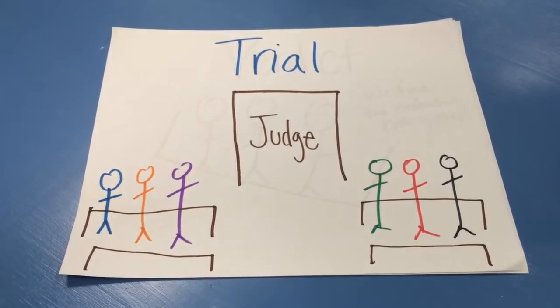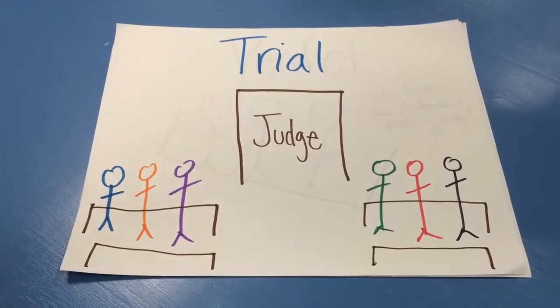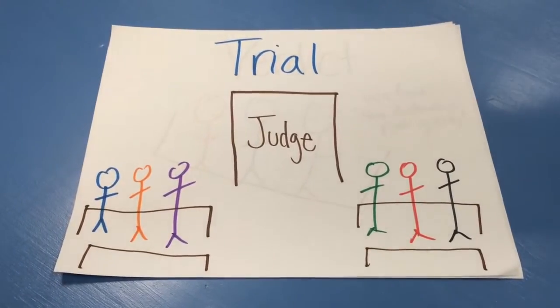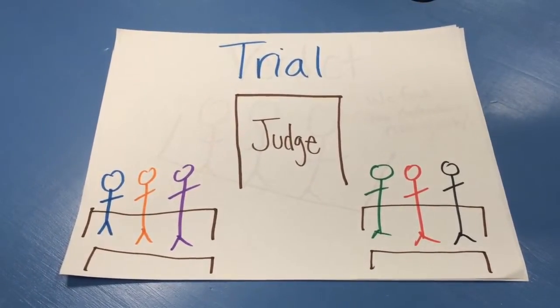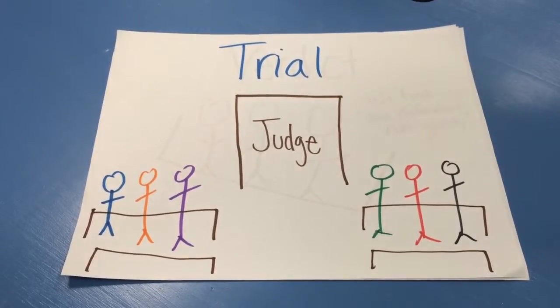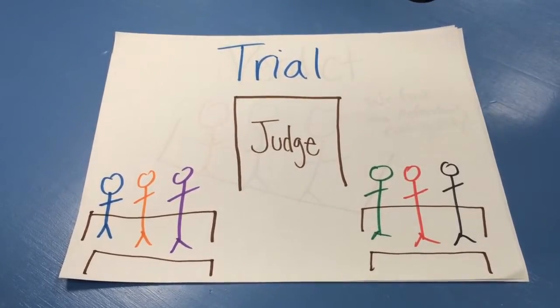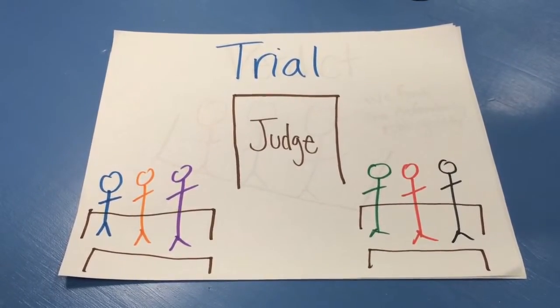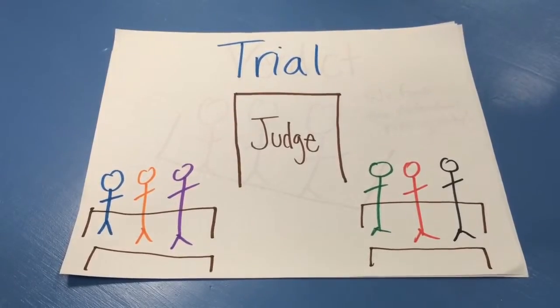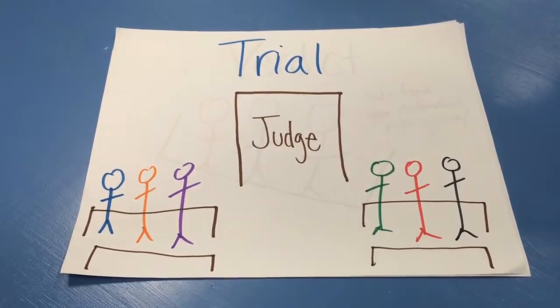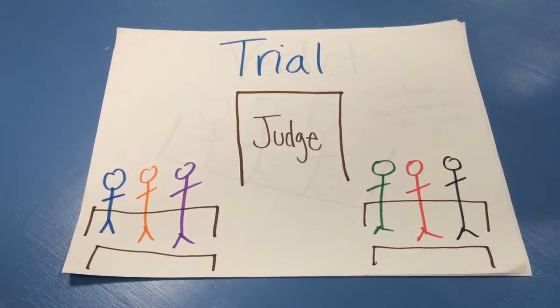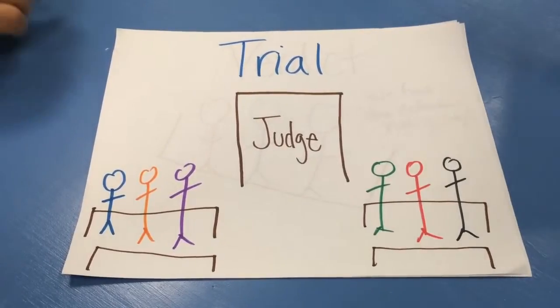Trial, the most dramatized portion of the justice process. The trial consists of a prosecutor, defender, judge, and jury. The prosecutor argues guilt and the defense innocence, while the judge makes sure it is a fair trial. It is the role of the 9 jury members to hear the evidence and arguments and hopefully correctly decide guilt or innocence.